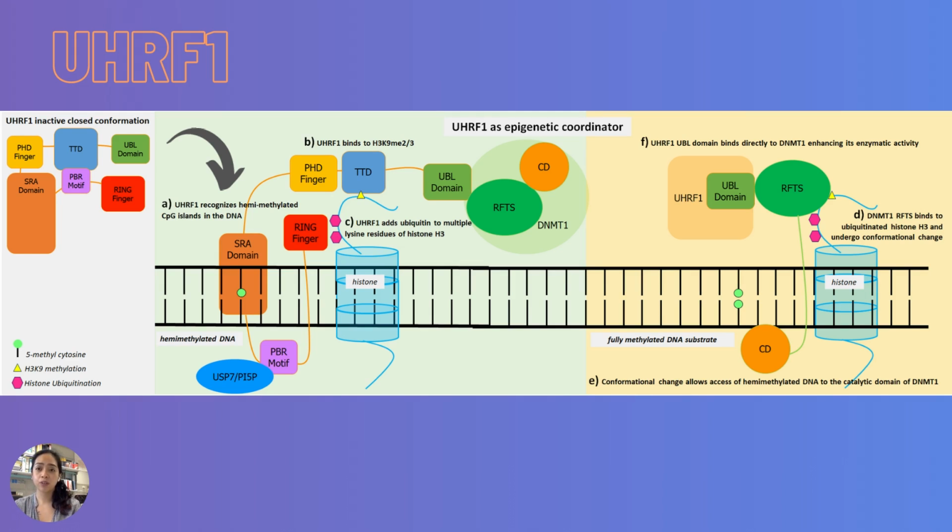UHRF1 acts as a multifunctional epigenetic regulator, allowing the crosstalk between DNA methylation and histone code. UHRF1 is required for DNMT1 localization, functional activity, specificity, and stability. UHRF1 has been identified as a regulator of cell proliferation in several tissues and is equally important as a regulator of hepatocyte proliferation.